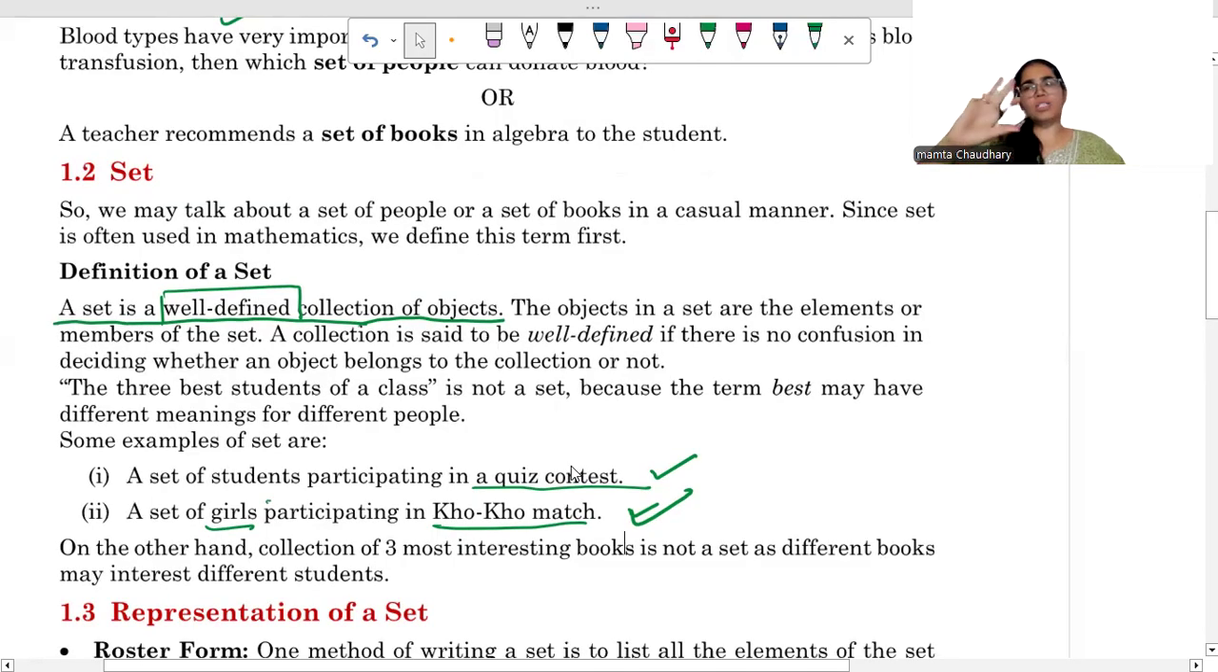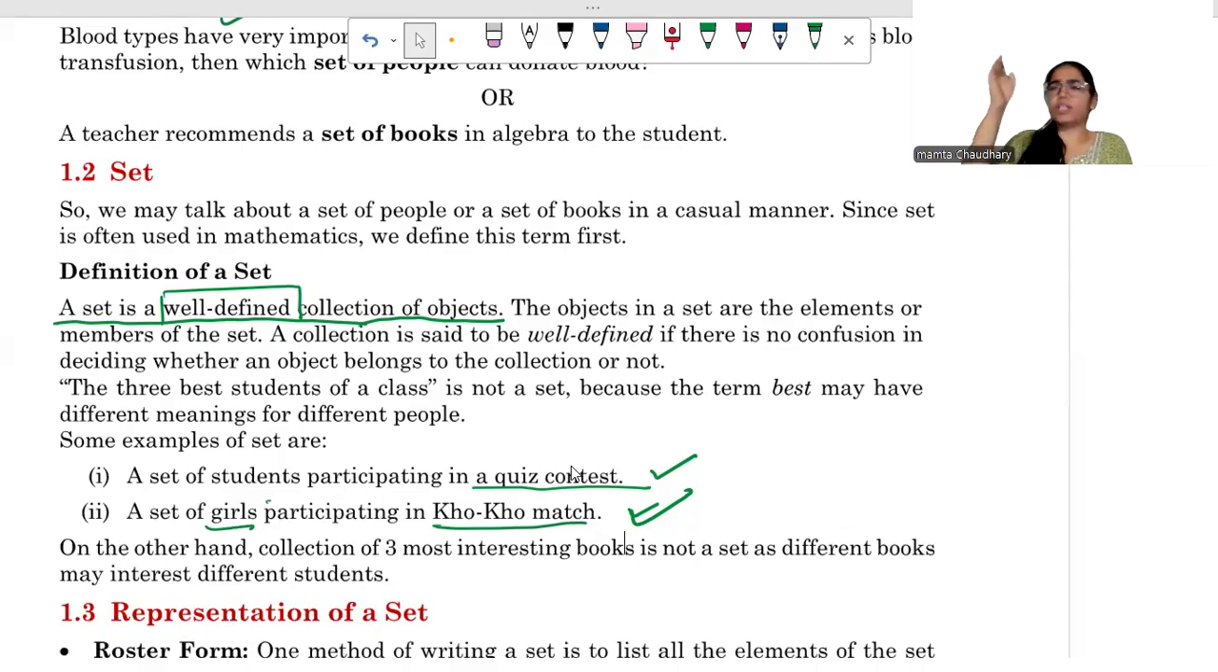Okay. If I ask you now, make a list of the 10 best batsmen. Can you make it? No. Why? For me, the best batsmen can be different. For you, the best batsman can be different. We have our own preferences, our own areas of interest. This is not well defined.